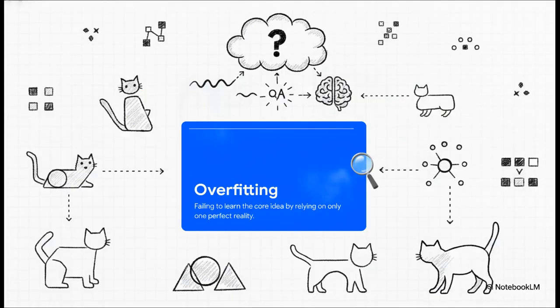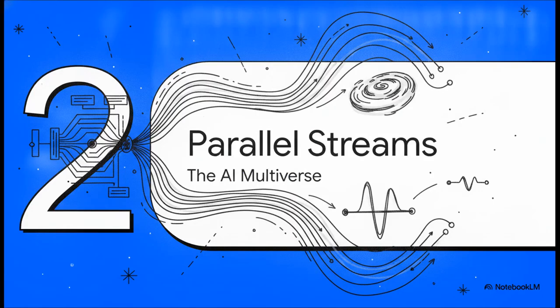In computer science, this failure is called overfitting. And the implication here is really interesting. Overfitting means the machine just memorized the exact pixels of that perfect image, rather than learning the actual underlying concept of the animal. To fix this, we have to force the AI to discover the true essence, or what engineers call the invariance of catness, across all sorts of disparate conditions. But we don't have infinite real-world examples to feed it. So how do we pull that off? That brings us to section 2, parallel streams of thought.